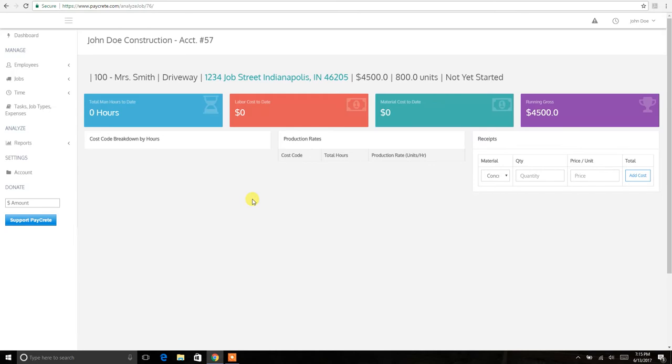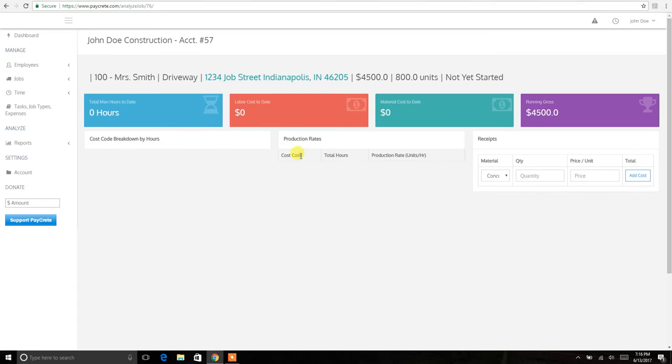So kind of neat. Cost code breakdown by hours right here. Eventually, after you add a few cost codes and your employees clock in under, let's say, demolition or trucking or jackhammering or pouring concrete, any kind of task that's related to the job. If you spend a lot of time sweeping, you could add that as a cost code. So any type of cost codes or job tasks will be broken down right here, telling you how long somebody spent sweeping the job at Mrs. Smith's, or telling you how long the crew took to pour the job at Mrs. Smith, and the total man hours that correlate with those tasks. So that will all be broken down right here.